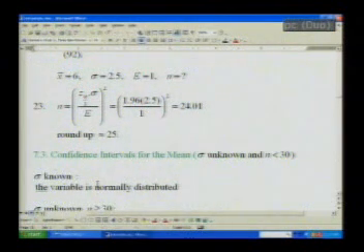Now let's take a look at number 23. Number 23: an insurance company is trying to estimate the average number of sick days that full-time food service workers use per year. A pilot study found the standard deviation to be 2.5 days. How large a sample must be selected if the company wants to be 95% confident of getting an interval that contains the true mean with a maximum error of 1 day? How to do this one?